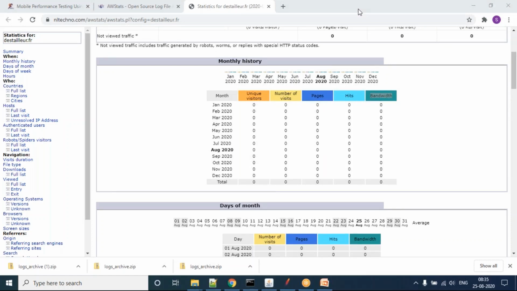But maybe it is not that involved with the mobile performance testing topic, but since you asked, you can use these kinds of tools to get that understanding.